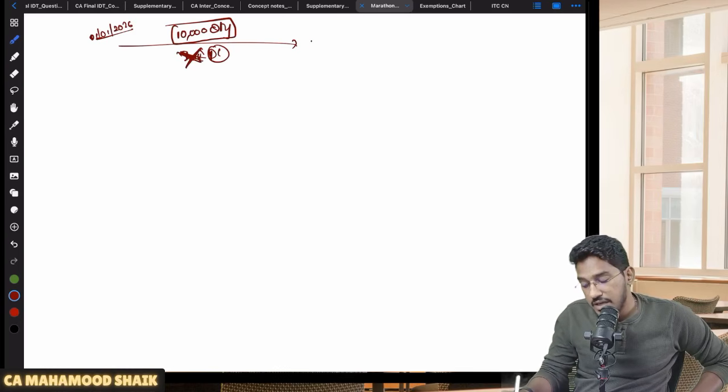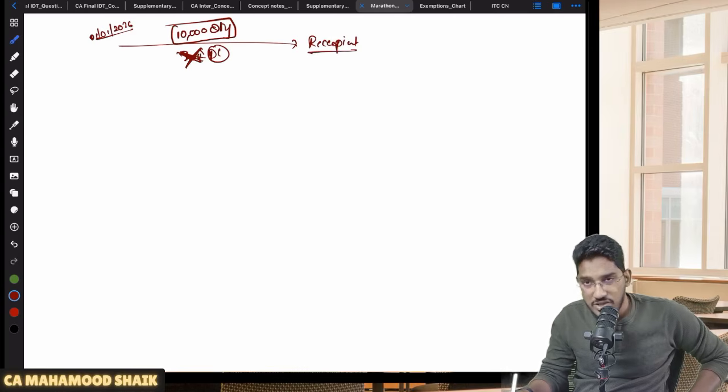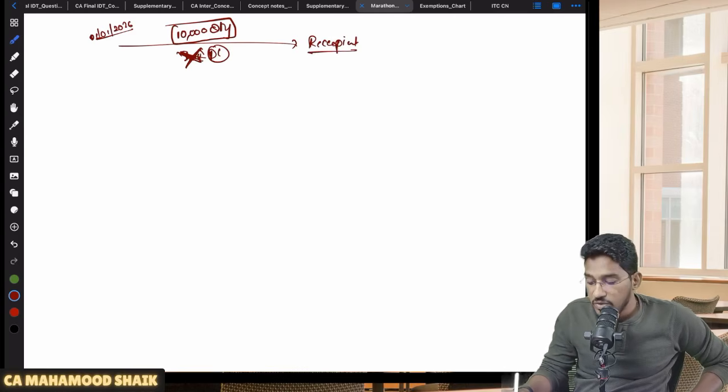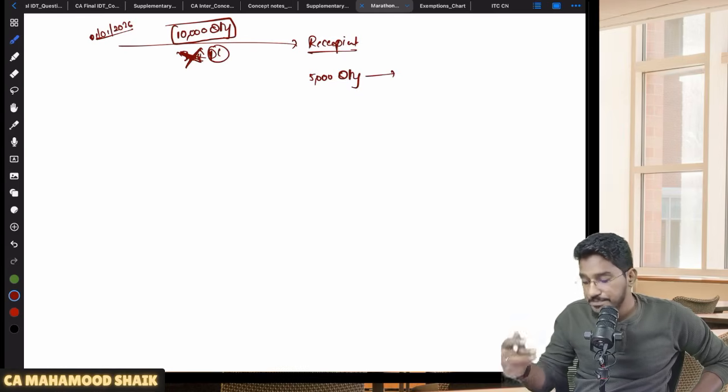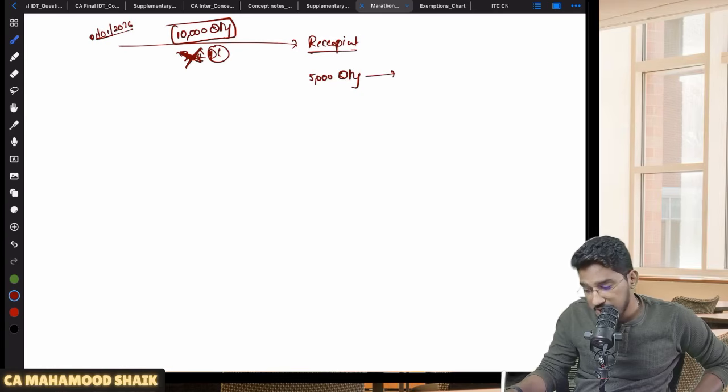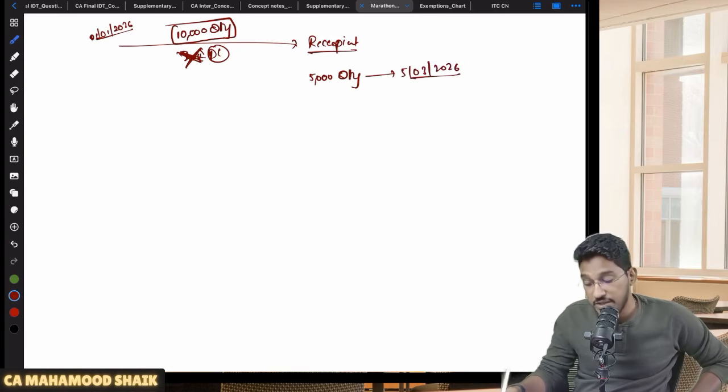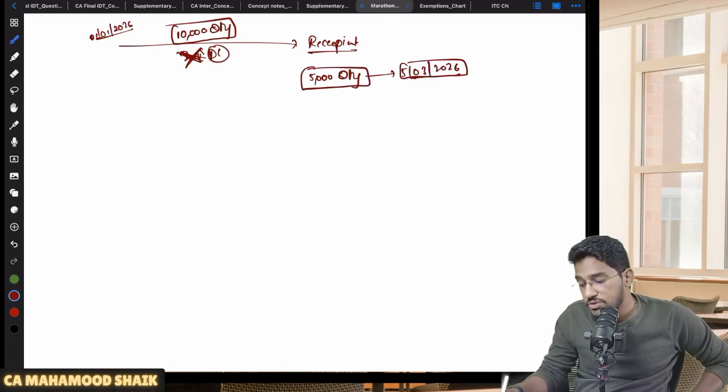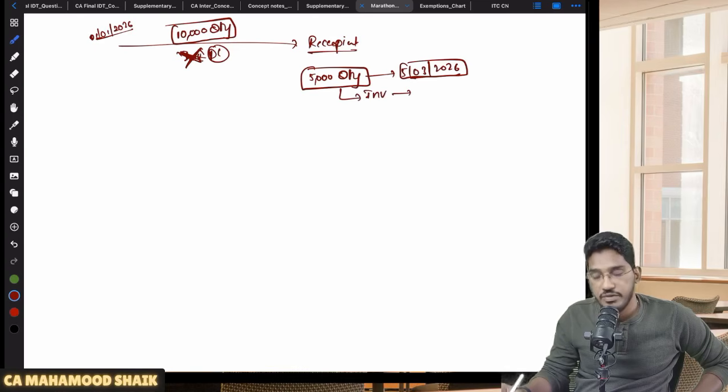Now these goods are lying with the recipient. Now recipient after some time either he will accept or reject it too. Let us say, for example, out of the 10,000 quantity, some 5,000 quantity he has accepted. On, let us say, for example, on 5th of March 2026, this person has given approval for 5,000 quantity. So for 5,000 quantity, the supply has taken place on 5th of March 2026. So for that 5,000 quantity, invoice is required to be given on or before 5th of March.